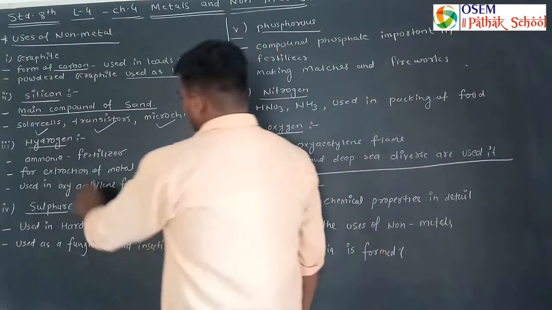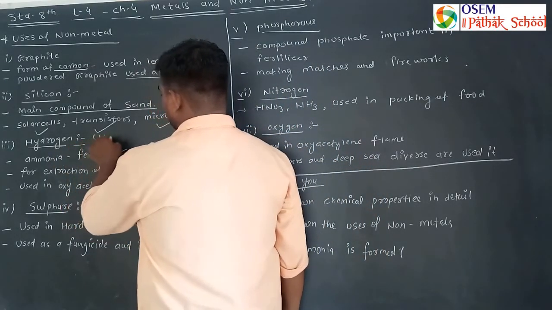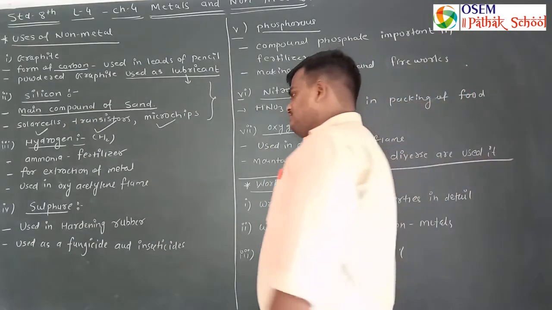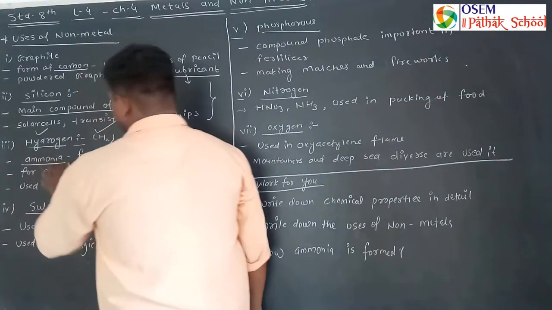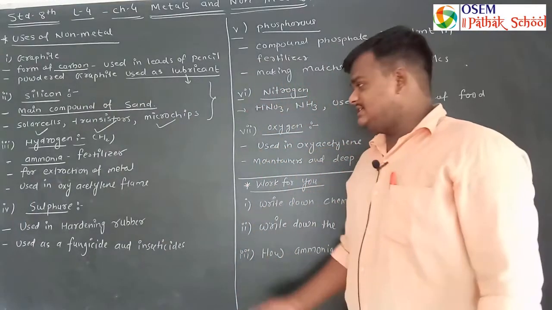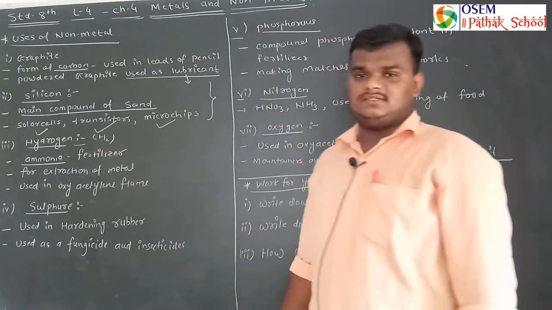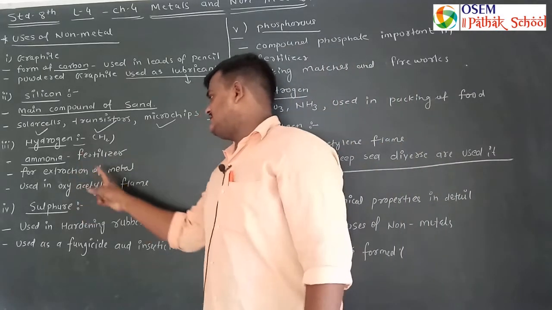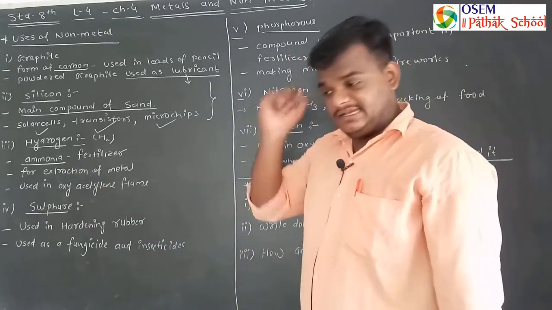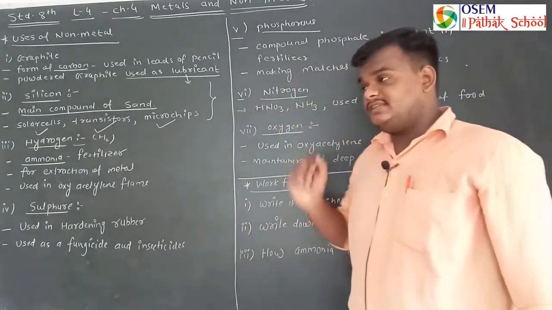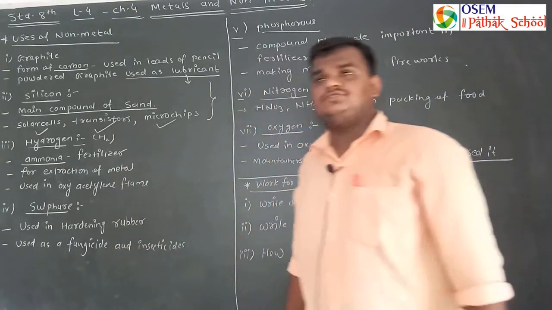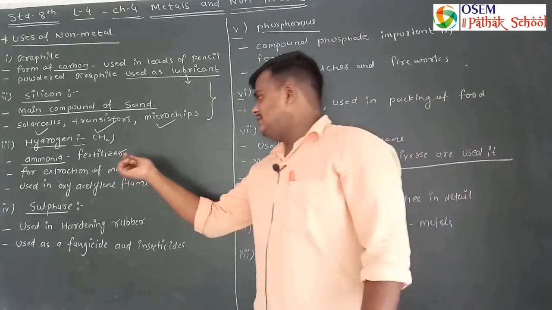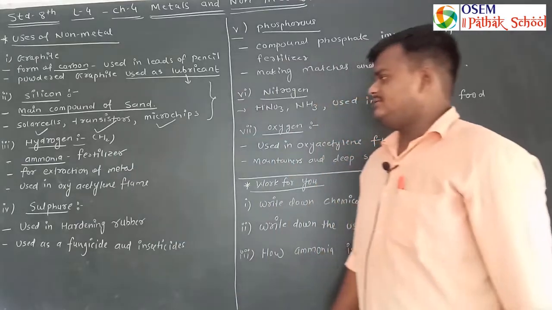Now what are the uses of hydrogen? This is H2. Hydrogen is widely used to form ammonia, which is used as a fertilizer, that I already discussed. It is also used in the extraction of metals. It is highly reactive, so it reacts with the compound form and extracts the metal from there. This is highly used in the extraction of metals.